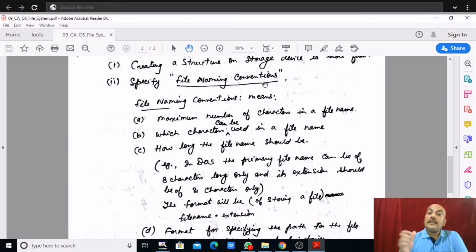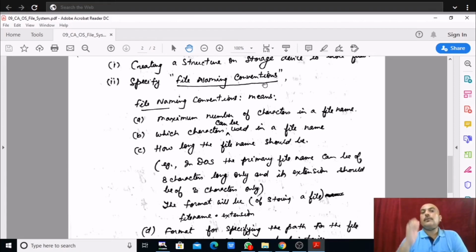That means there is a naming convention for files in any operating system, right? So when we talk about naming convention, what is the meaning of naming convention? Naming convention is that when we are giving a file name in any operating system, how that operating system supports the naming convention for the file. What are the rules it implies to name the file? That is what naming convention is, right?